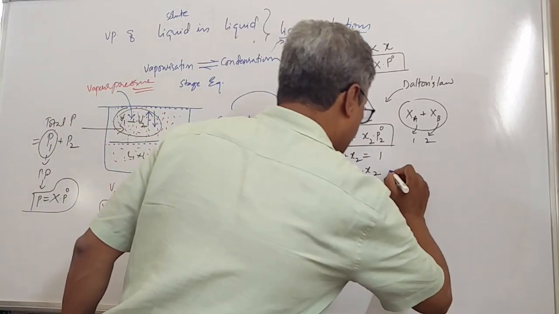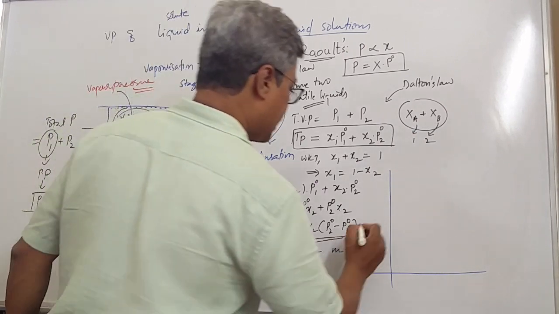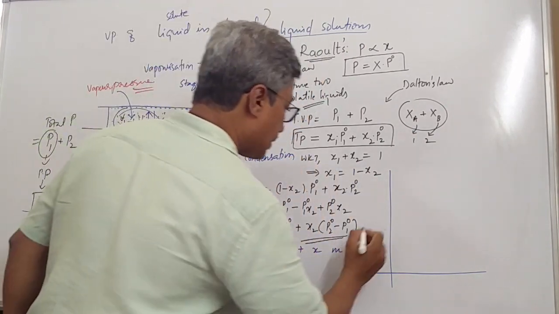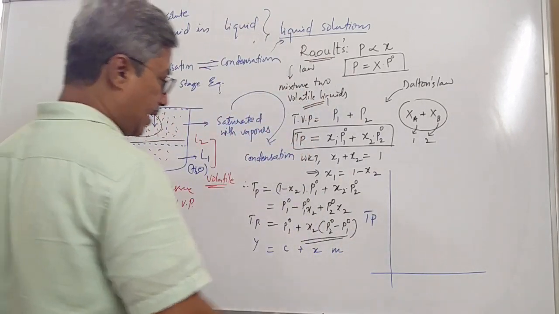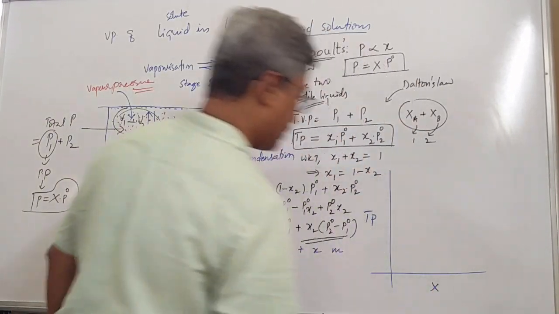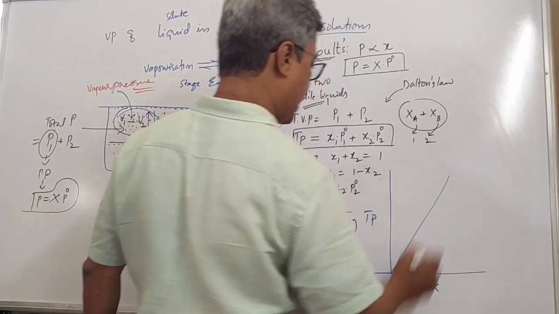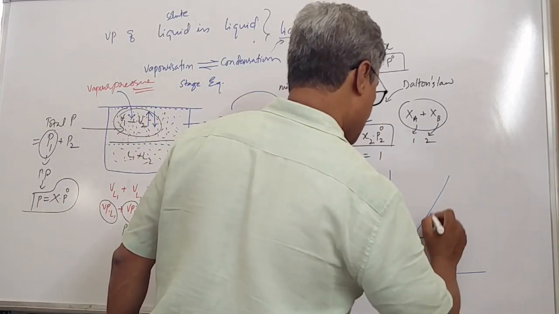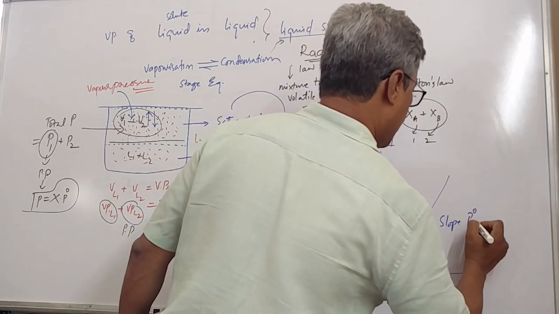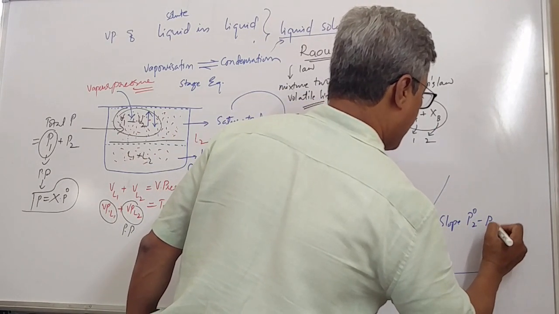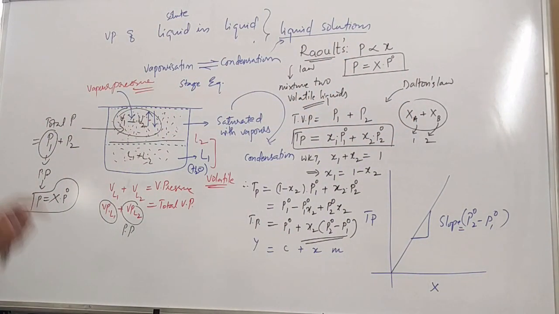It means that if you plot a graph of y, that is say total pressure, against mole fraction, then you will get a straight line passing through the origin whose slope is P02 minus P01. This is equal to the slope. It appears like that.